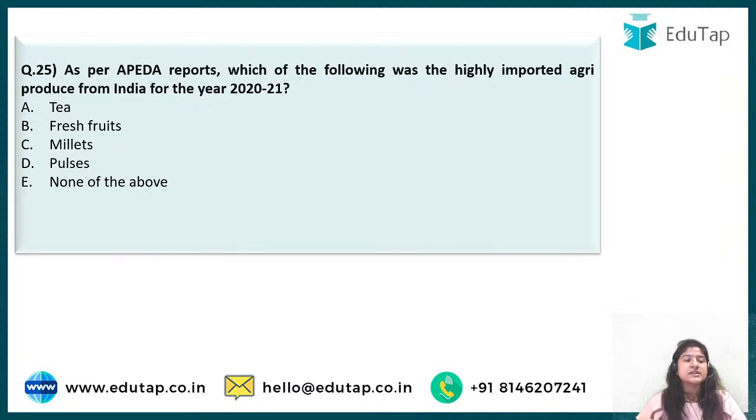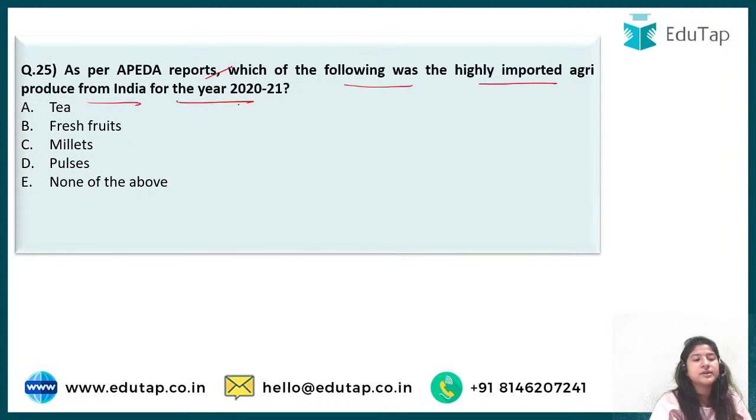The last question says, as per APEDA report, which of the following was the highly imported agri produce from India for the year 2020-2021? Okay, so APEDA is an organization. For all the agriculture products as well as agriculture processed food, this particular organization is responsible to export it, to make it famous globally, to make it recognized globally. So this is its function.